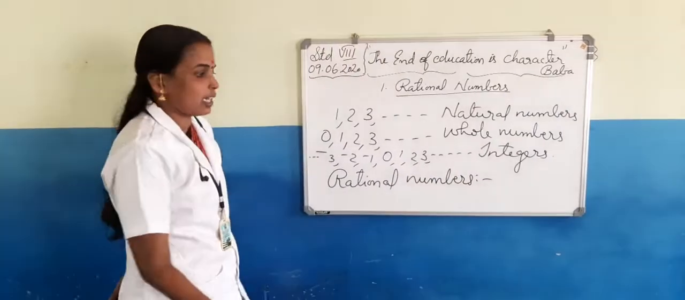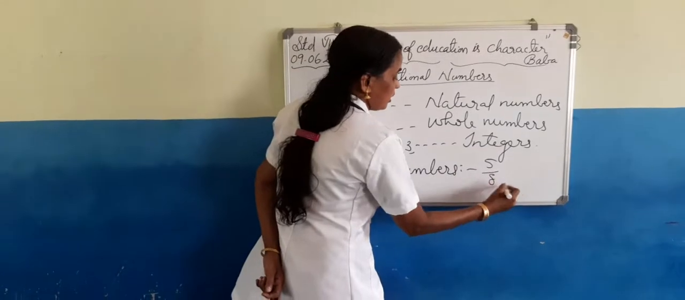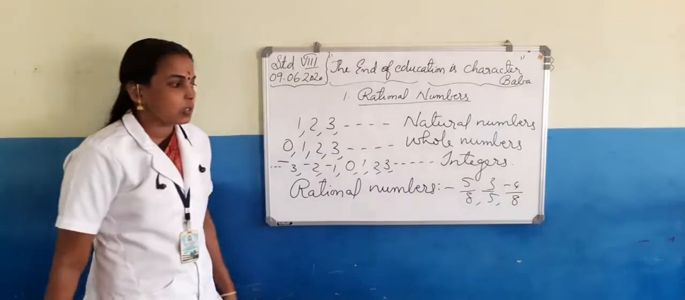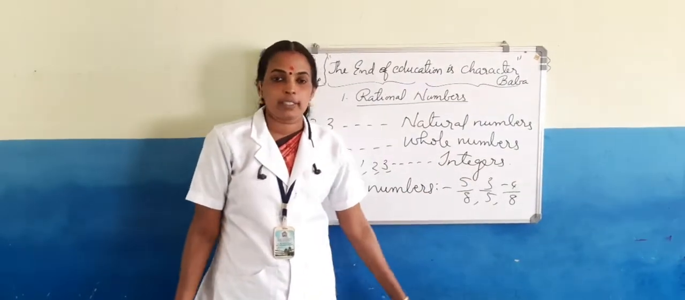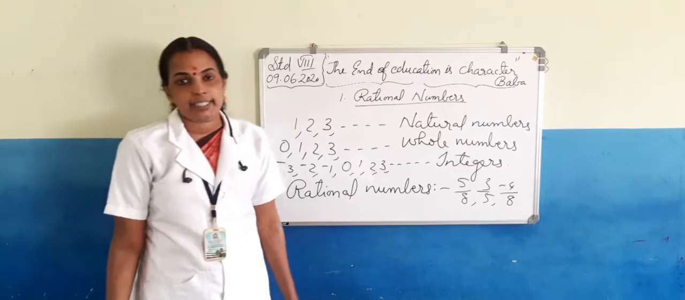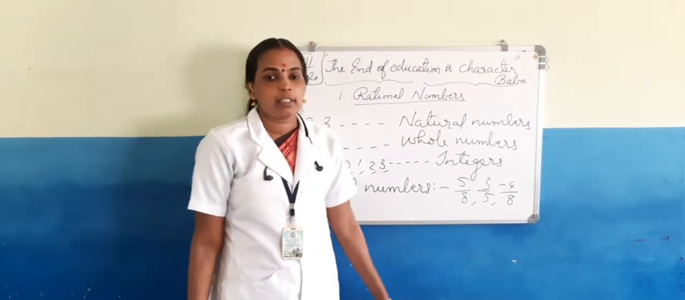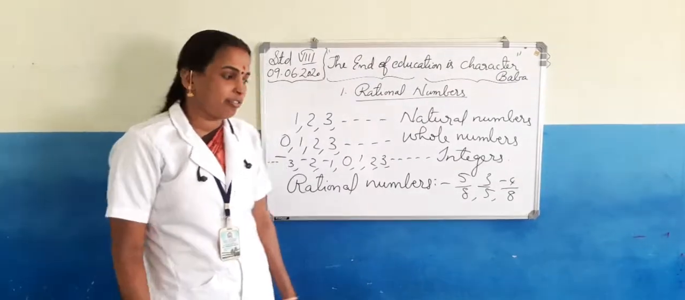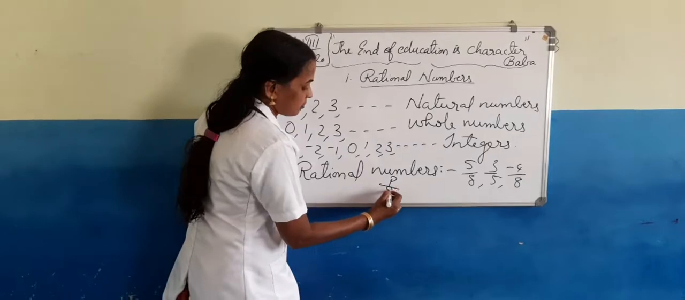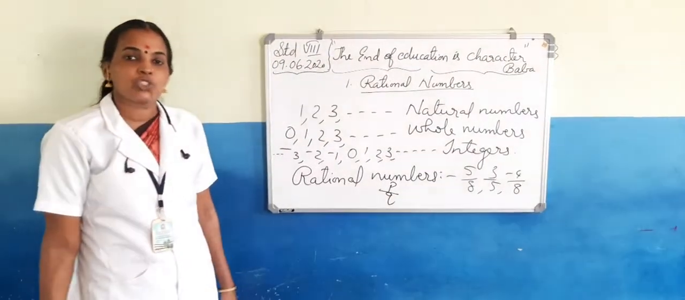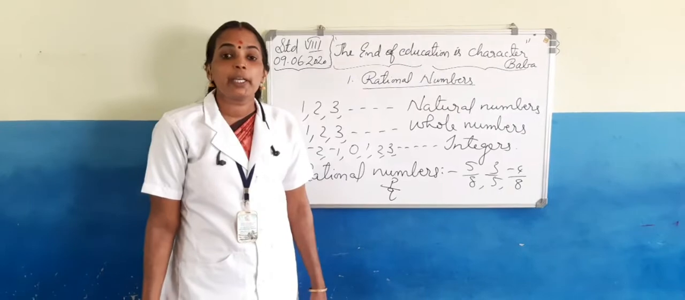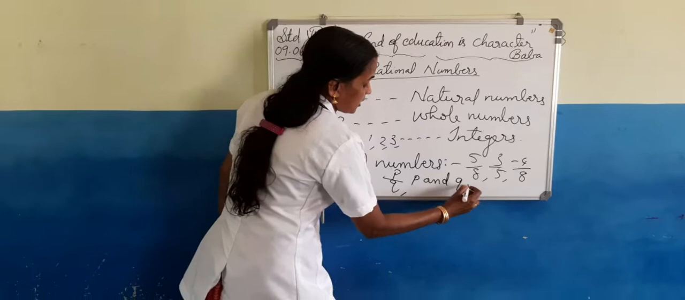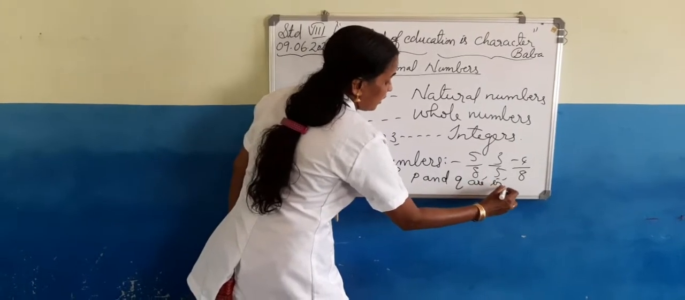For rational numbers examples, we can take 5 by 8, 3 by 5, negative 4 by 8, etc. These all are called rational numbers. So we can define rational numbers using these examples. Rational numbers are numbers which can be expressed in the form P by Q, where P and Q are integers.